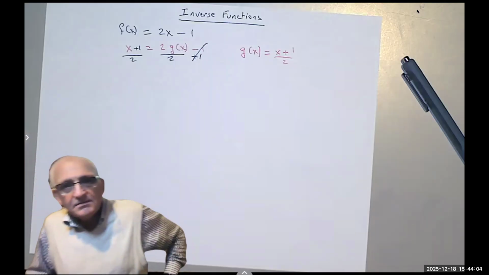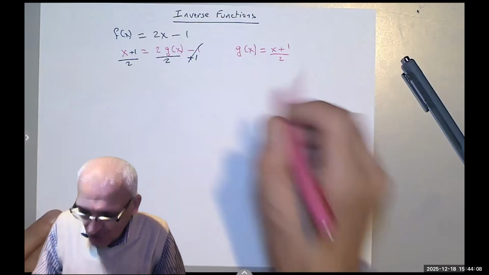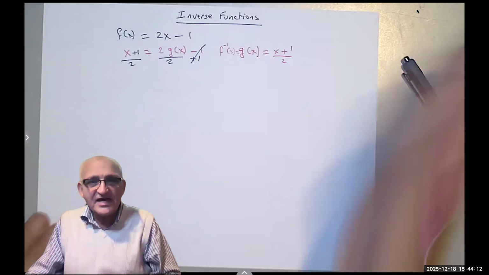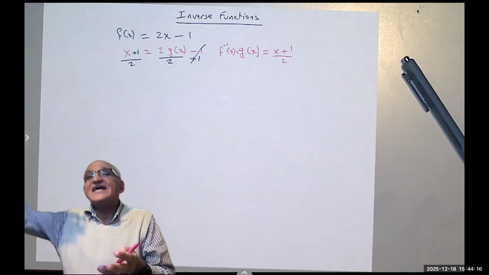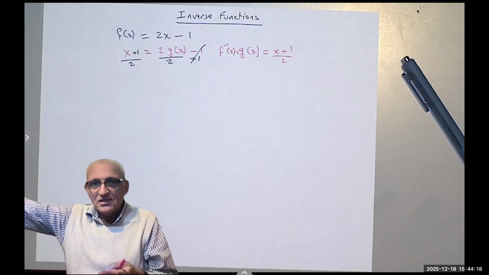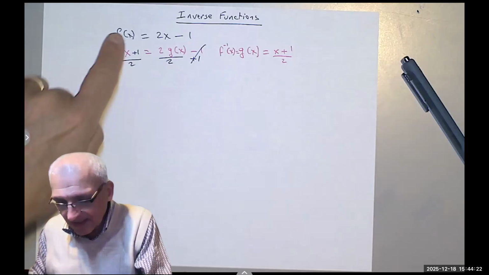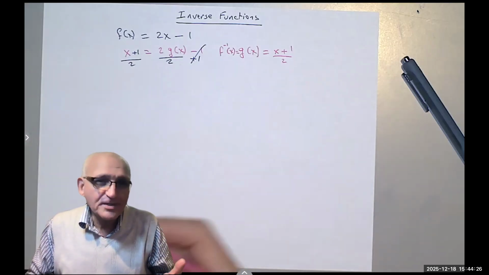It's that simple. Just switch. But this is the inverse function. Usually we call it f inverse of x. I just call it g of x to reduce the confusion and tell you, okay, there exists a function, let's call it g of x, that cancels the work of f of x, so to speak.